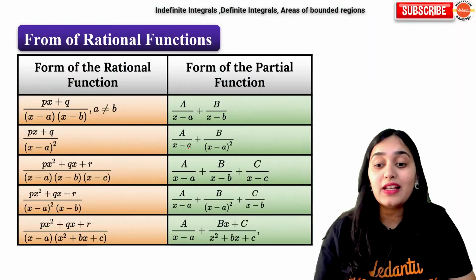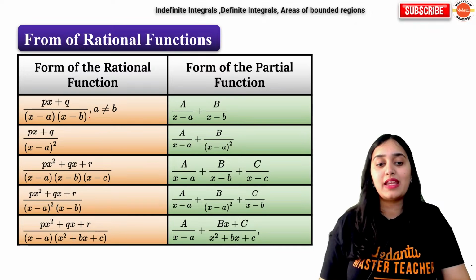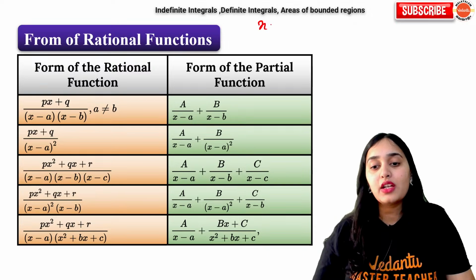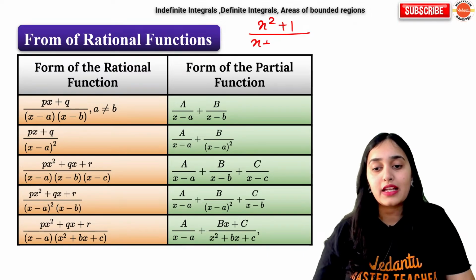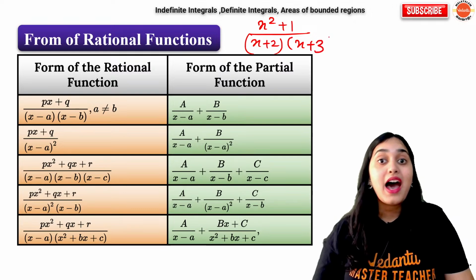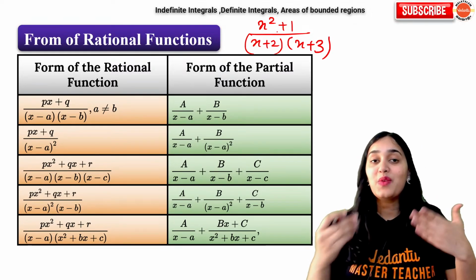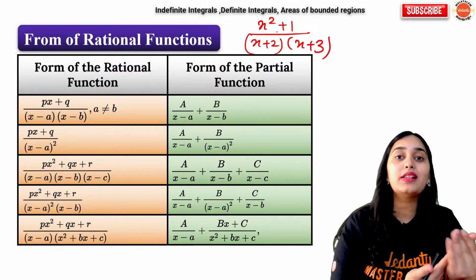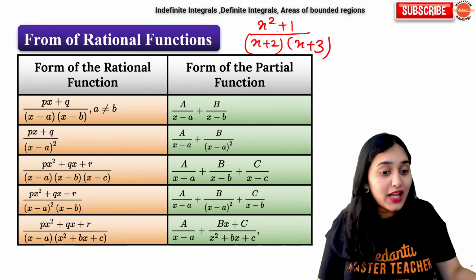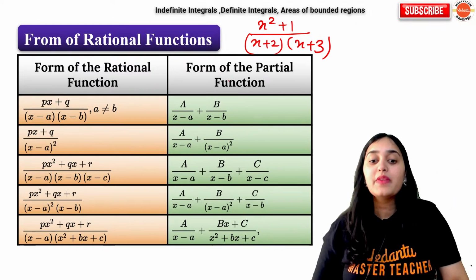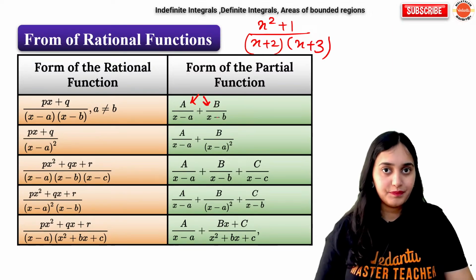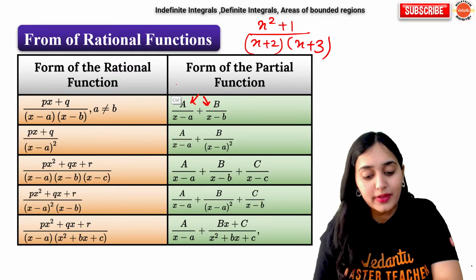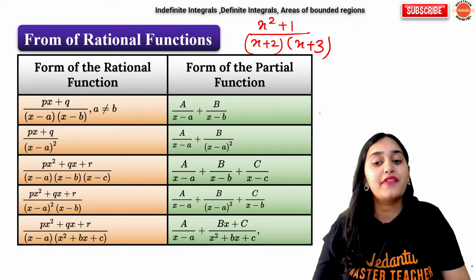Next is partial fractions. So partial fractions, basically, if you have rational functions, for example, if you have a function x square plus 1 upon x plus 2 into x plus 3. How will you integrate this? Basically, it's like a polynomial in the numerator, two polynomials in the denominator which are multiplied. We don't know any formula for it. So here what we do is we separate the denominators by adding constants to the numerator. Now how will you add constants to the numerator? There are rules which you have to memorize.